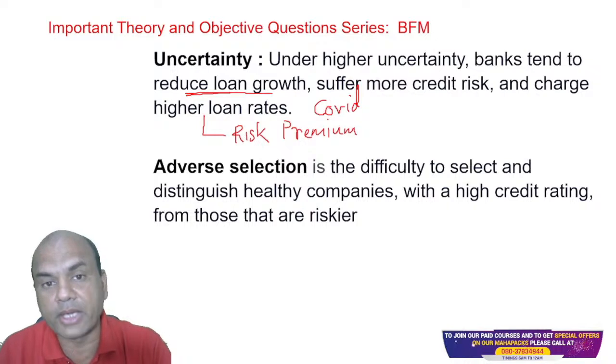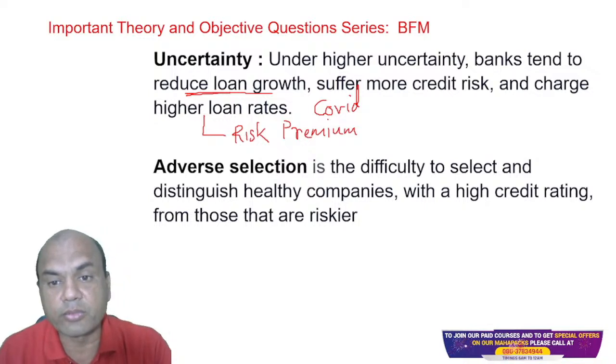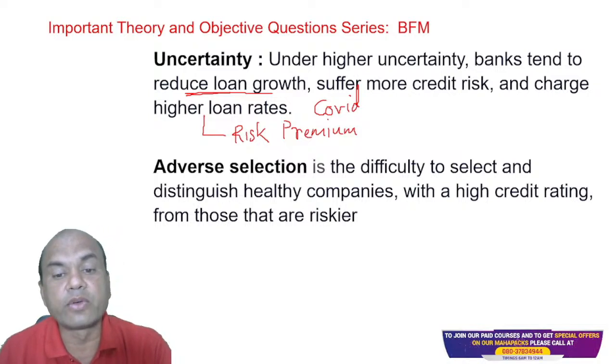What happens to the banks during the uncertainty period? Reduce the loan growth. Second, suffer more credit risk, higher credit risk, and higher rate of interest. Got it? Next is adverse selection.